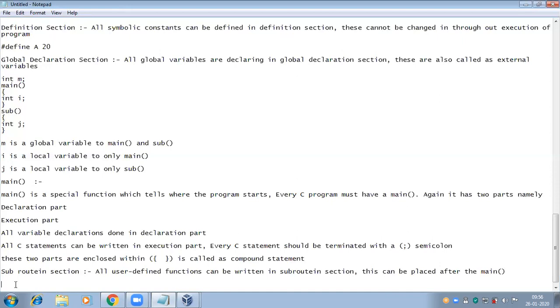All executable statements can be written in the execution part. Every C statement should be terminated with a semicolon. These two parts, enclosed within a pair of braces, are called the compound statement.